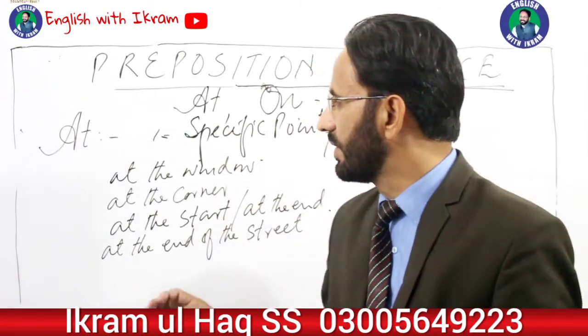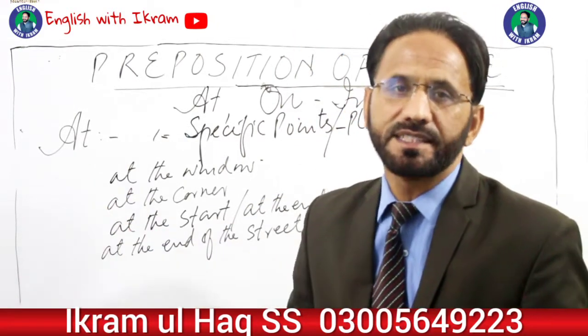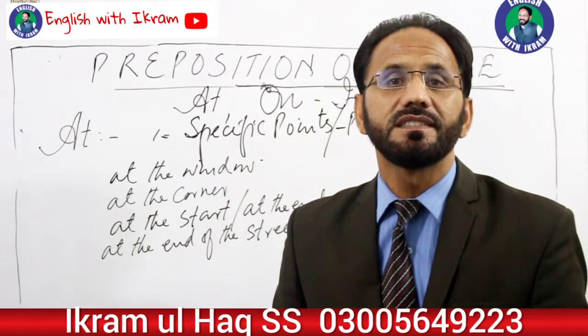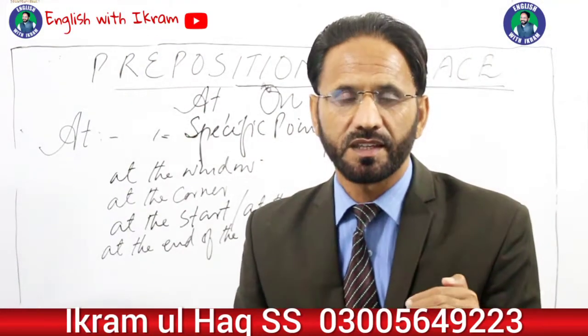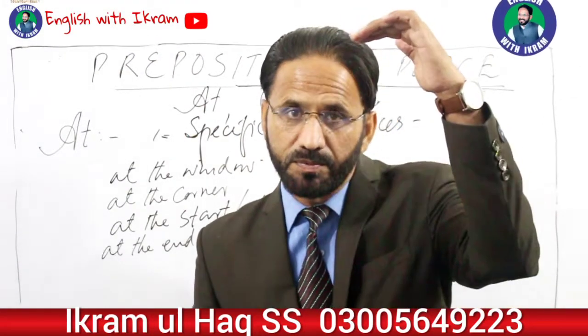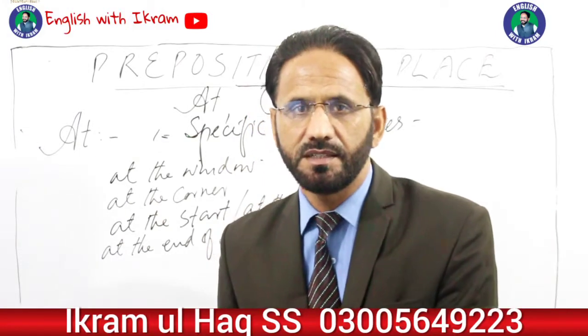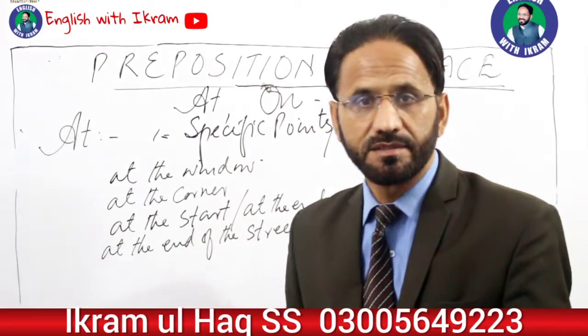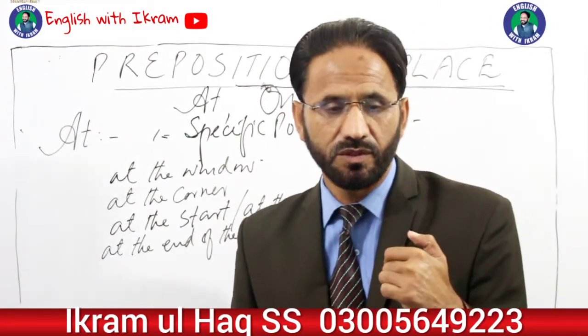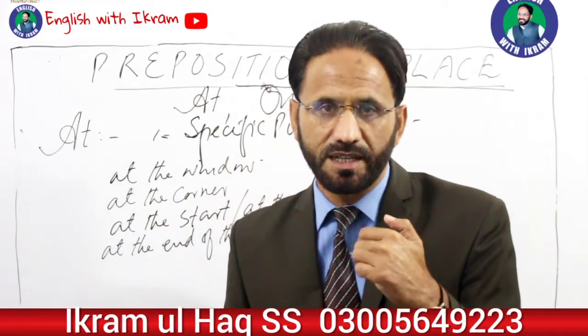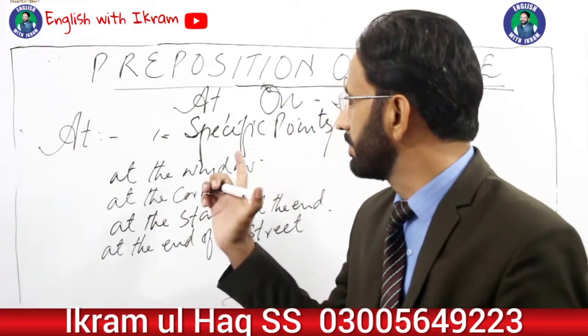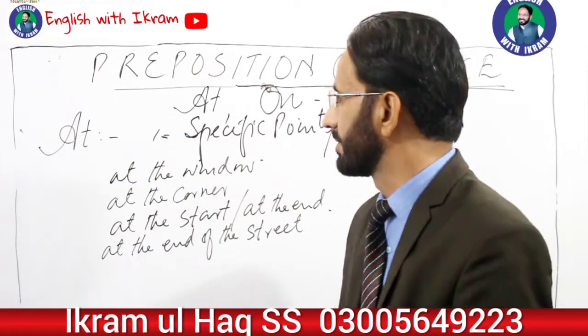So this is the first use of preposition of place at. It is used for certain specific points, at the corner, at the top, at the bottom, right? And at the start, at the end. So this is the first use of preposition of place. It is used for specific points or specific places.